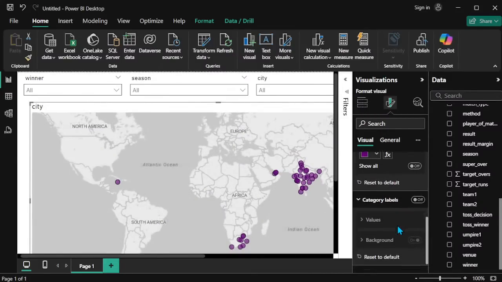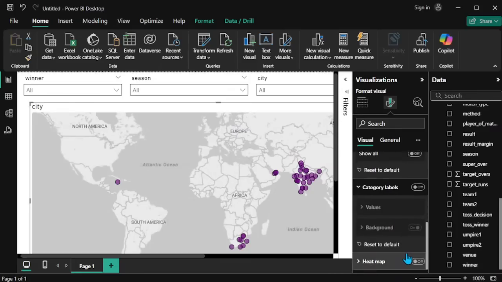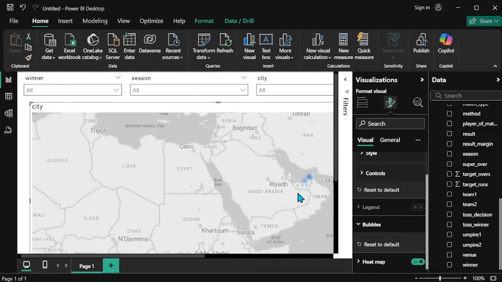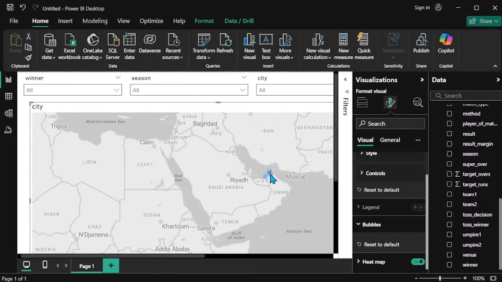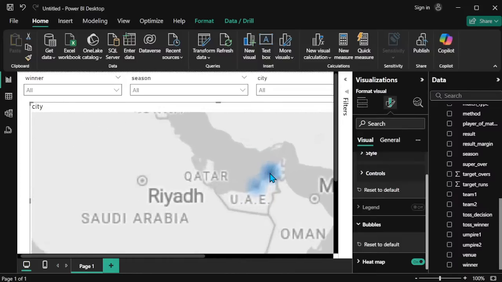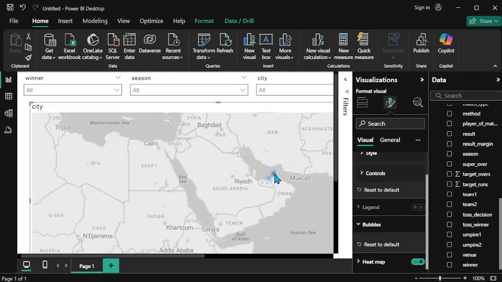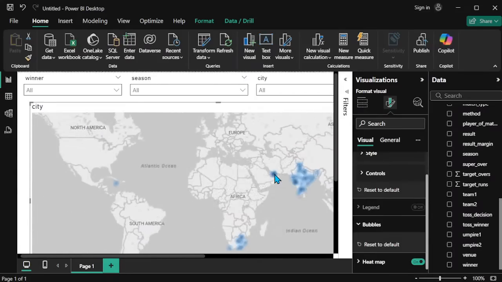Okay, so that's it. Next one is the heat map. The heat map shows which city has the highest range. Mostly in this one, Sharjah and Dubai are the cities that conducted most of the matches.